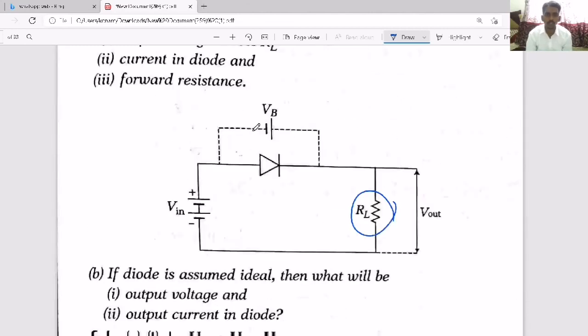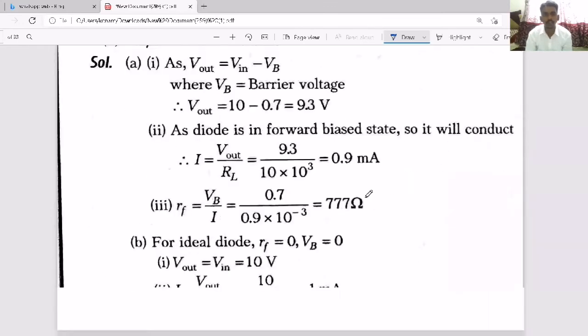Output voltage means: see how much you have applied, and this much drop is there across the diode, so the remaining will go here. So V applied minus V barrier is the output voltage, that is what they calculated here.